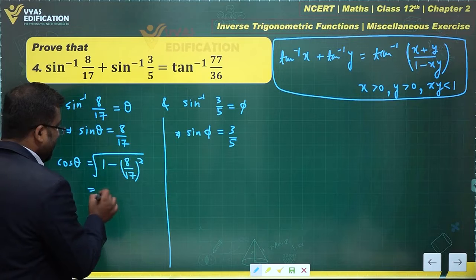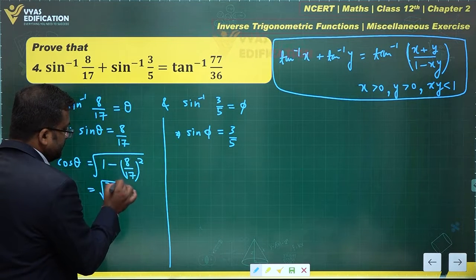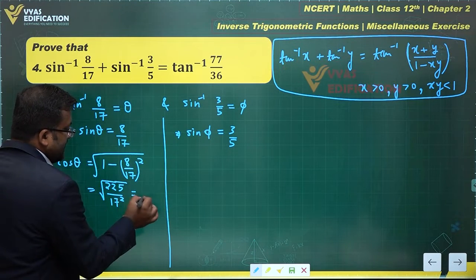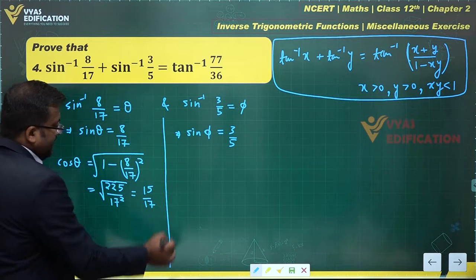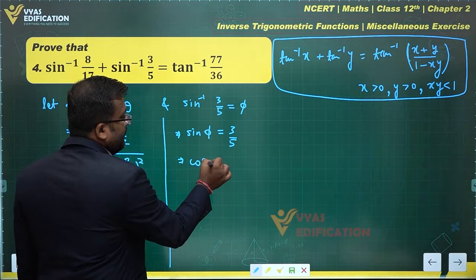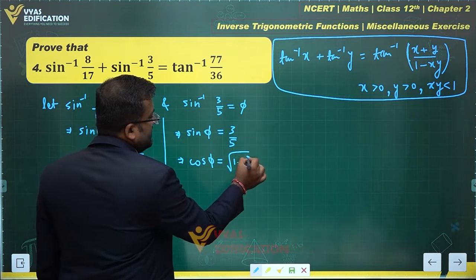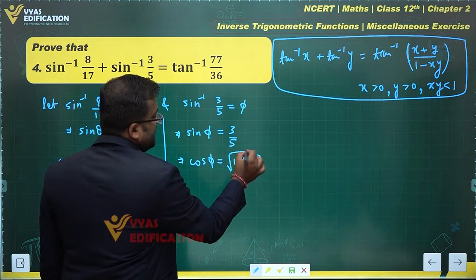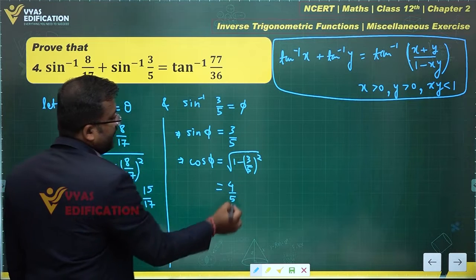In the numerator you will have 225, in the denominator you will have 17 square. What is that? 15 upon 17. This gives me cos theta is 15 upon 17. What about this? This gives me cos phi is equal to the square root of 1 minus 3 by 5 whole square, which is pretty simple. This is 4 by 5.